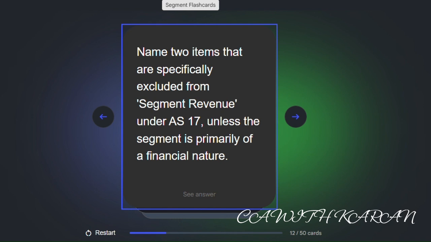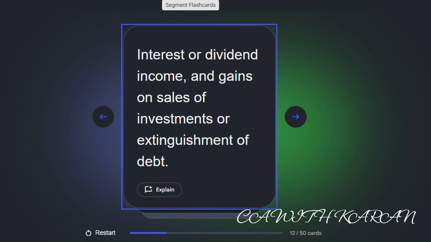Name two items that are specifically excluded from segment revenue under AS 17 unless the segment is primarily of a financial nature. Interest or dividend income, and gains on sale of investments or extinguishment of debt.